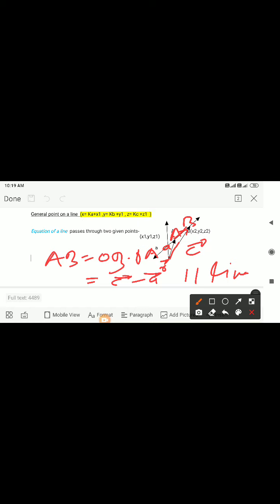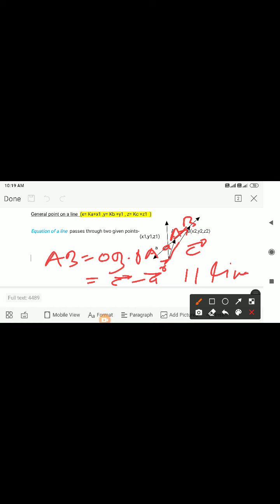Vector AB will be equal to, if the position vector of A is OA, that is a, and the position vector of B is c, then vector AB will be equal to OB minus OA. So that is OB minus OA, c minus a.